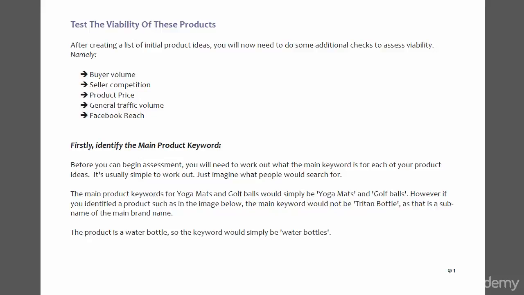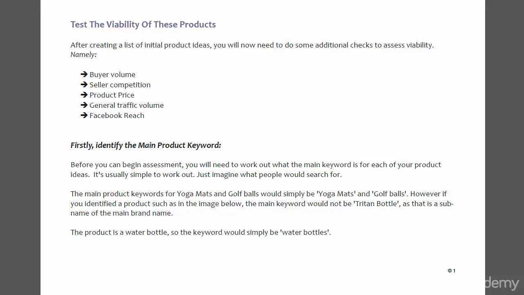In this video, we're going to be looking at the viability of each of the product ideas you wrote down in the first section. So you should have 30 to 40 ideas. Now we're going to need to look at buyer volume, seller competition, product price, traffic volume, and the reach on Facebook. And the reason why we want to look at all of these, we want to be absolutely sure that once we've ordered our inventory and it's been sent to Amazon, that we can sell these products.